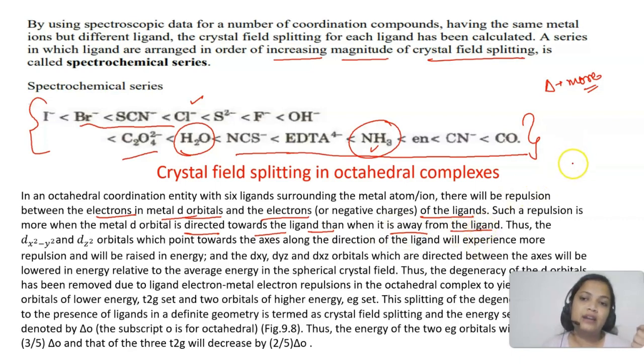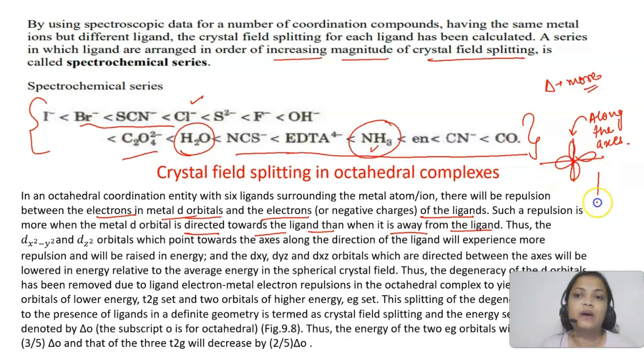So what happens in an octahedral complex? Let's say I have this, the ligand approaches along the axis. Now, which orbitals are present along the axis? dx square minus y square and dz square. These two orbitals point towards the axis, so they will experience more repulsion because the incoming ligand is also in the same direction. The remaining orbitals are between the axis, so they will experience repulsion, but not as much, less.